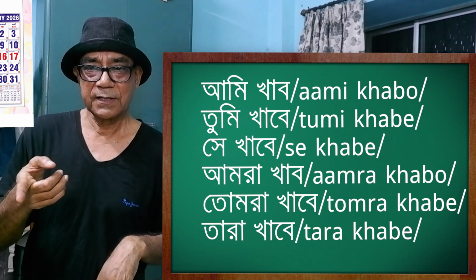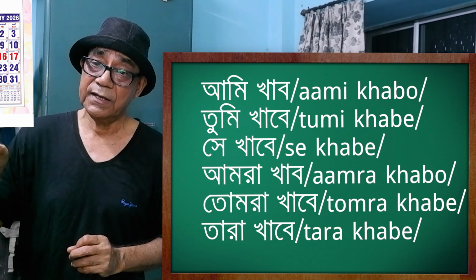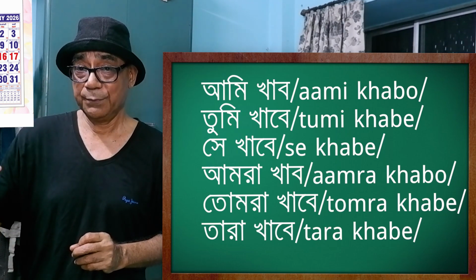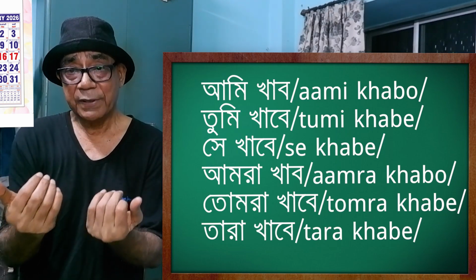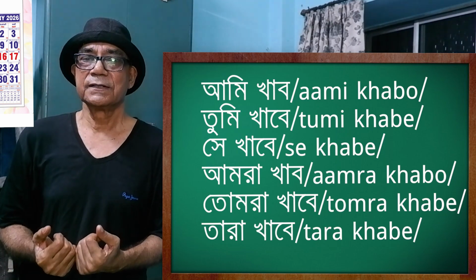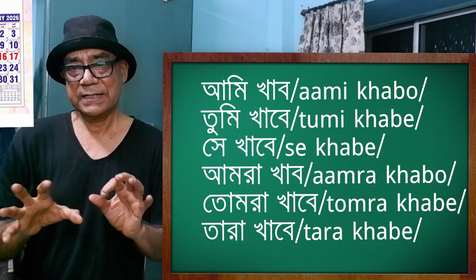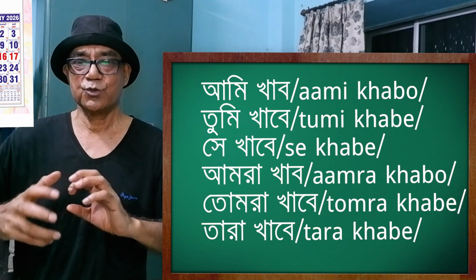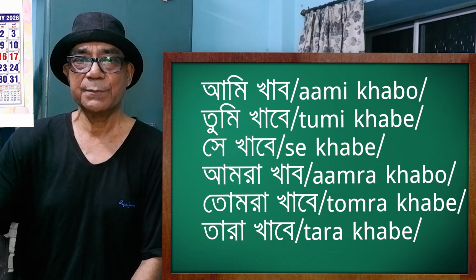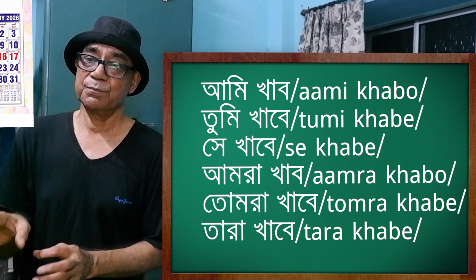Tumi khabe, you'll eat. And se khabe, he will eat. In the plural, amra khabo, tomra khabe, tara khabe.